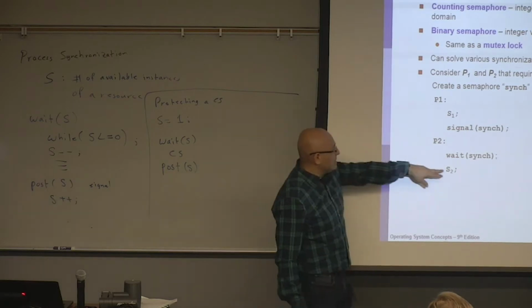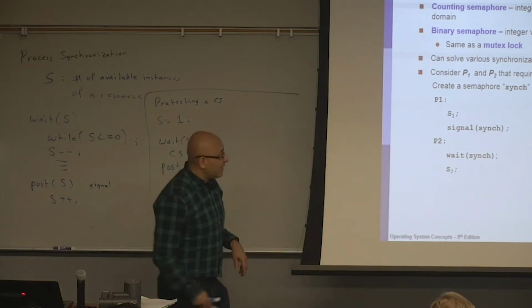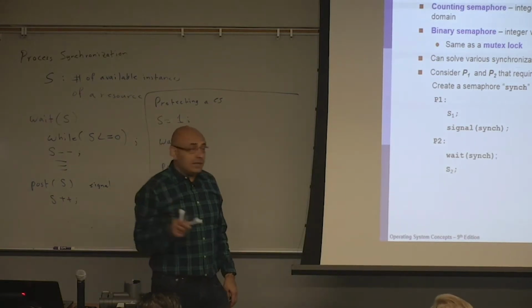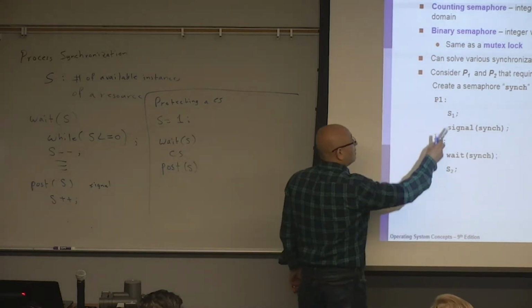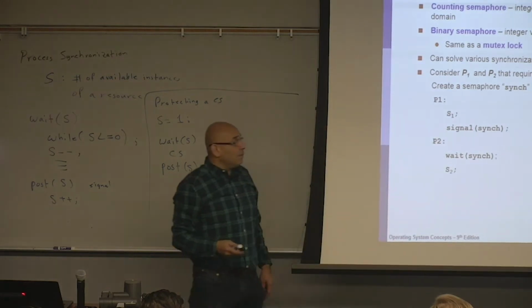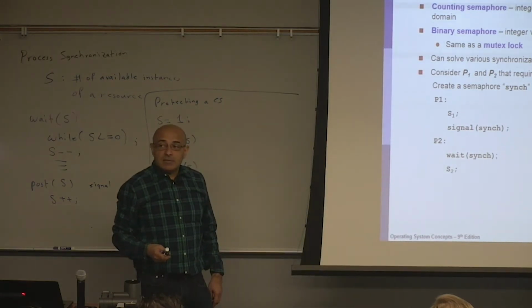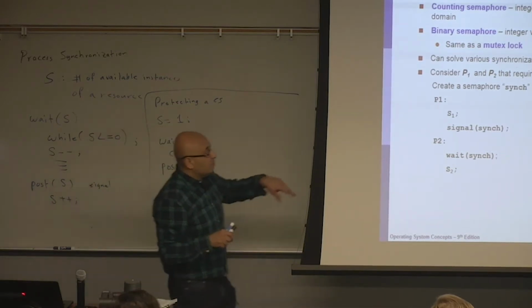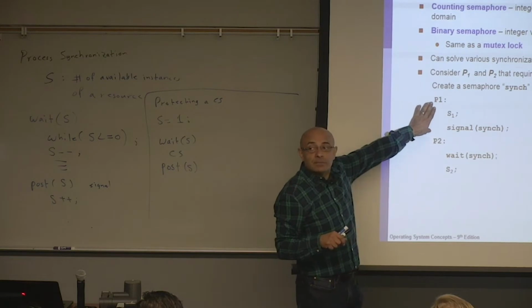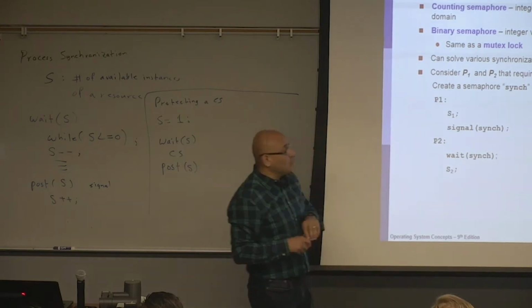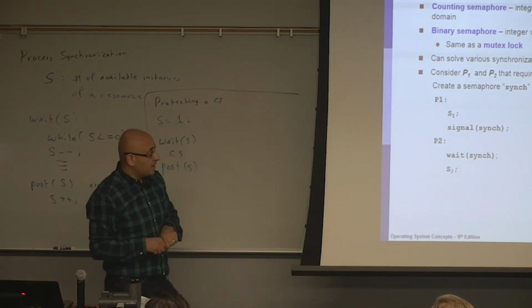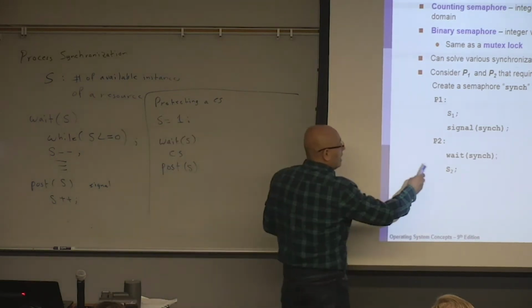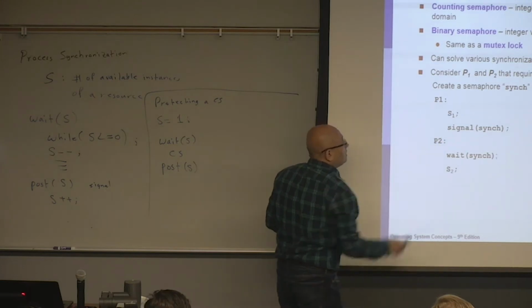And a code section S2 and P2. And S2 is dependent on S1. So you don't want S2 to be executed until P1 has executed S1. Of course, remember that these are two processes running in parallel, so P1 and P2 could be different programs. So how do you ensure that the execution of S2 will not happen until P1 has completed S1?